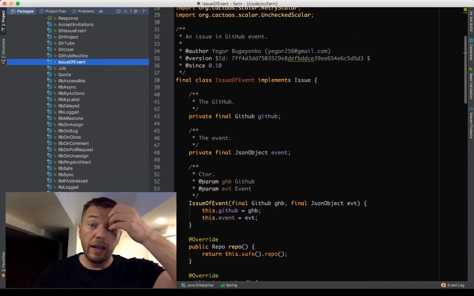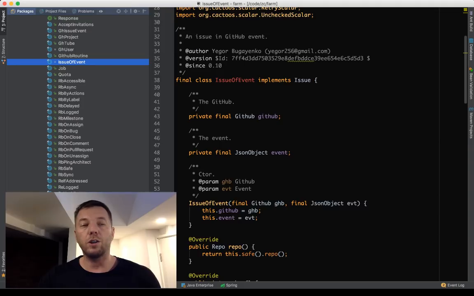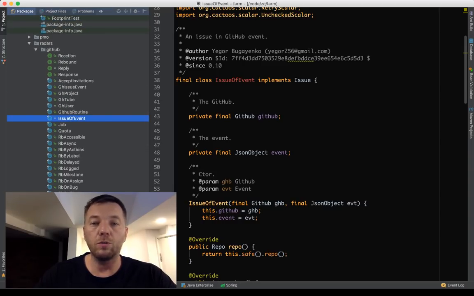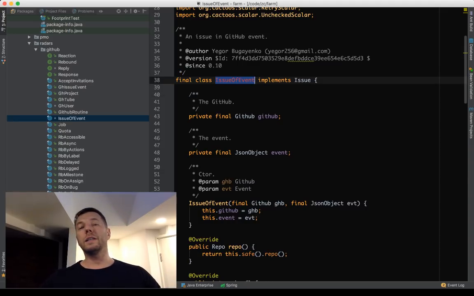So here's the class, which is from the farm project from Zerocracy. It's live code, and you definitely know what Zerocracy is. It's a project which I'm working on right now with a group of programmers, and we are trying to automate the management of software projects. To do that, we have this farm open source code, which contains a number of classes, and one class we'll take a look at right now. It's called issue of event.